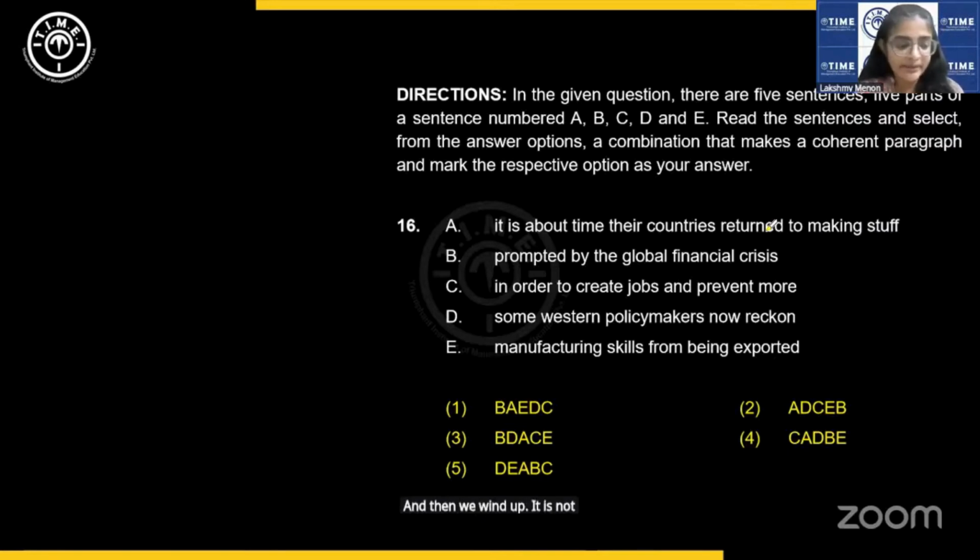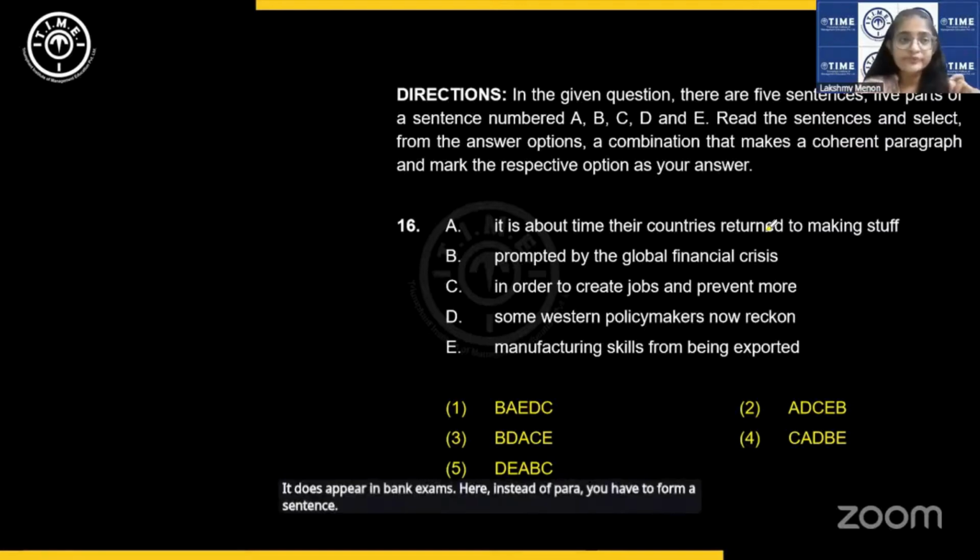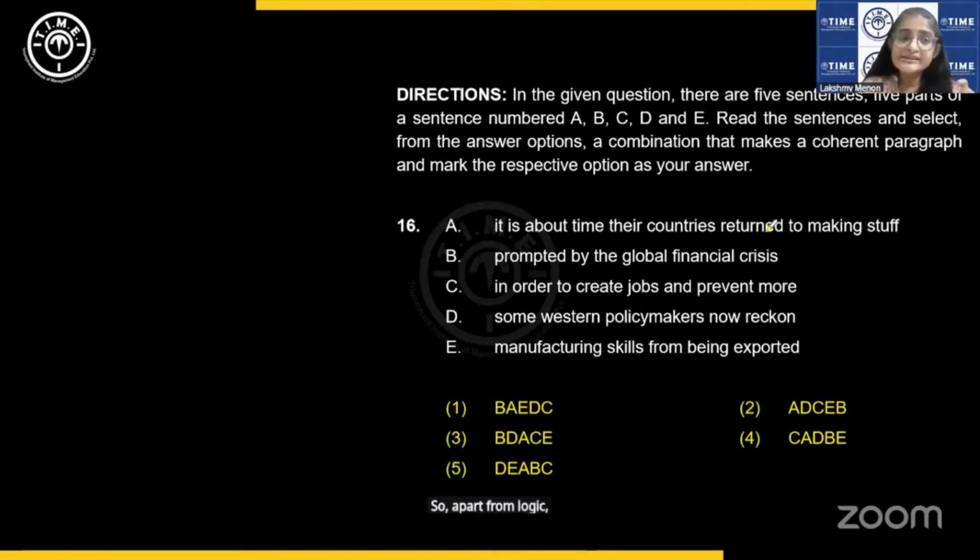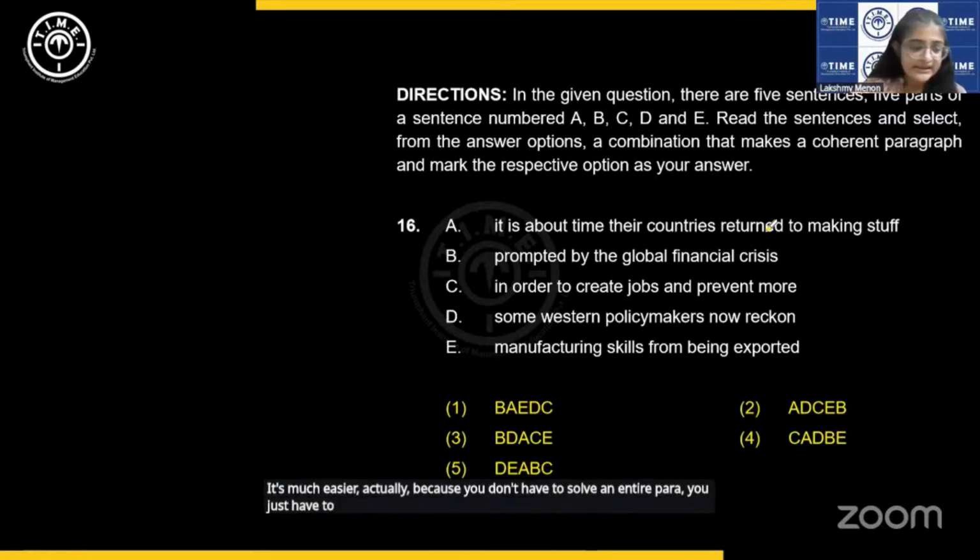It is not strictly para formation. Apart from logic, you also have to look at the grammatical structure of sentences. Can you try to unscramble this sentence? It's much easier actually because you don't have to solve an entire para. You just have to create a sentence.